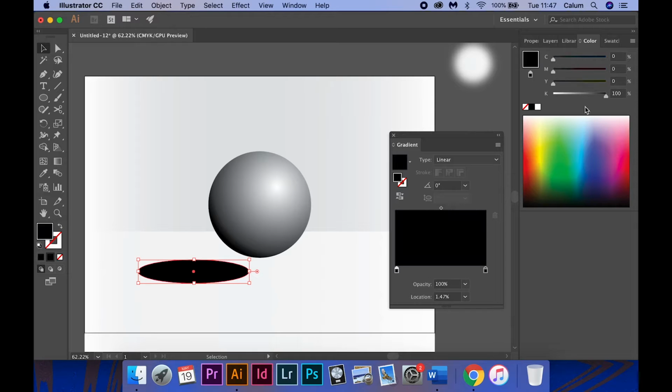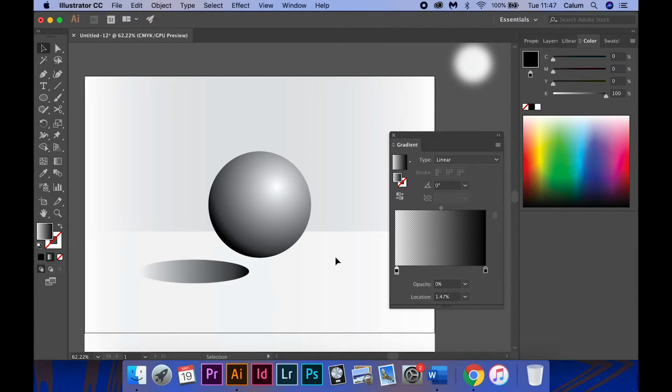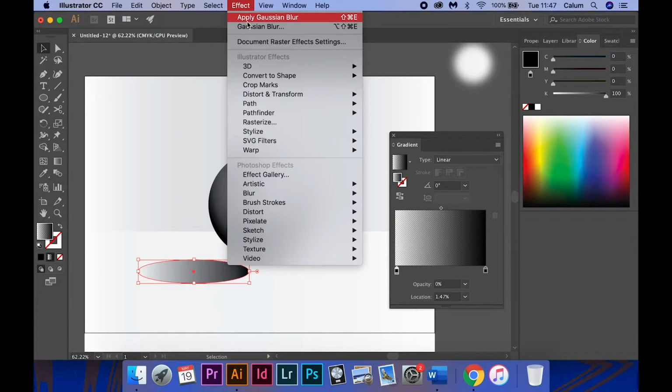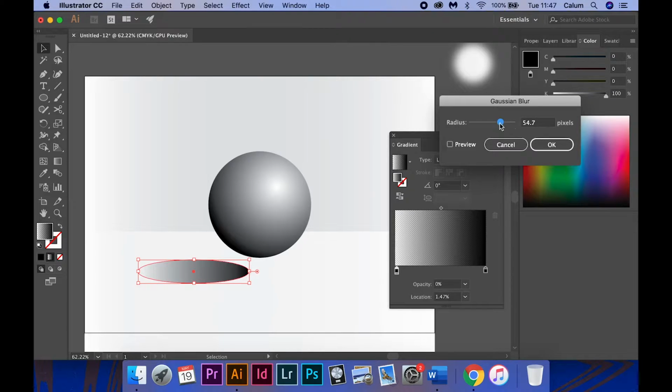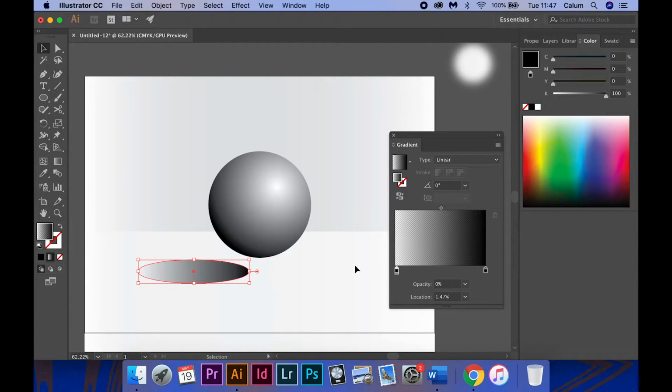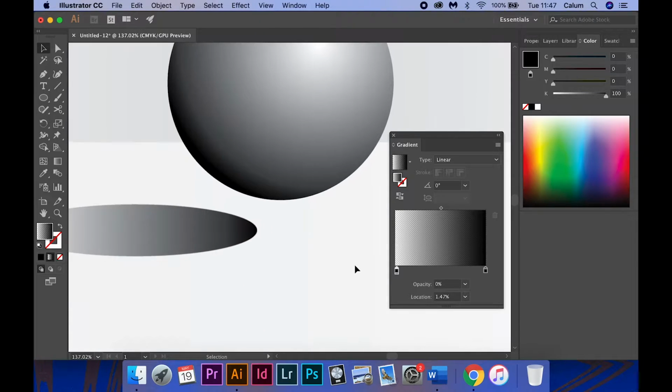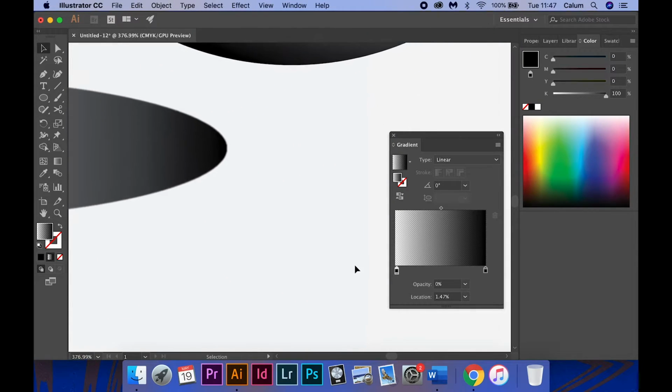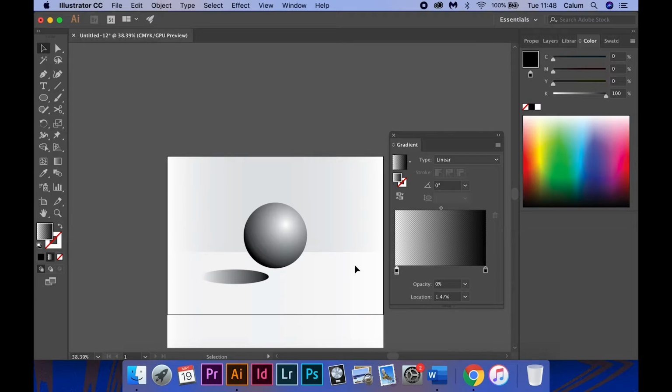Both gradient fobs are set to black, and the furthest has an opacity of 0. I then apply a slight Gaussian blur to give it the effect of a shadow. Using the gradient bar to adjust the balance.